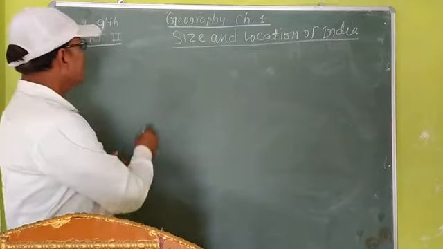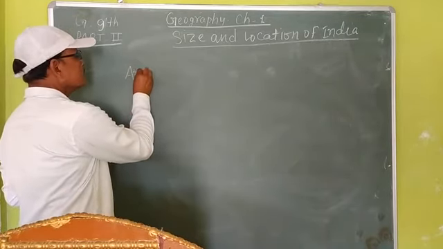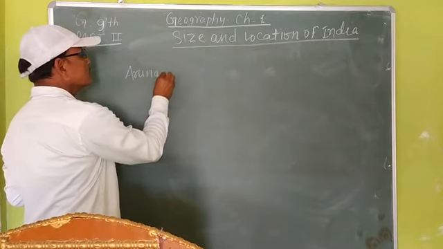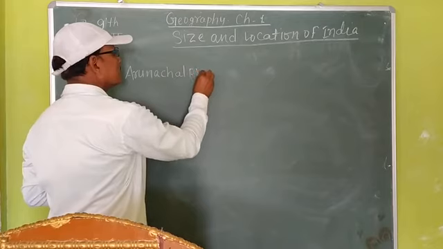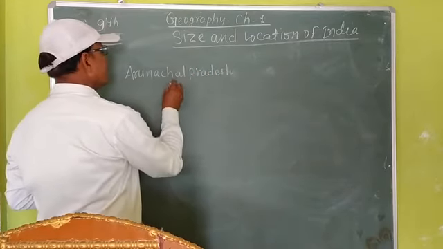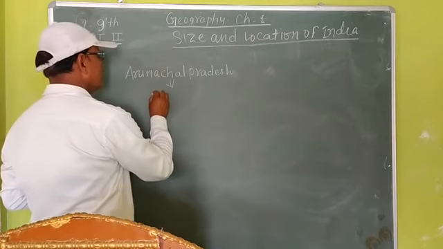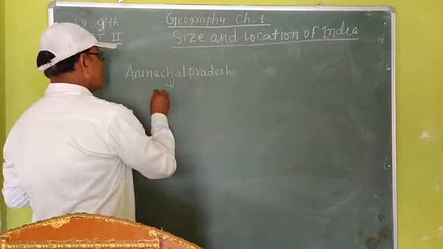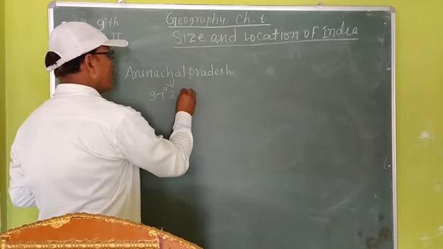You know very well that Arunachal Pradesh is located on the easternmost longitude, that is 97 degree 25 east.